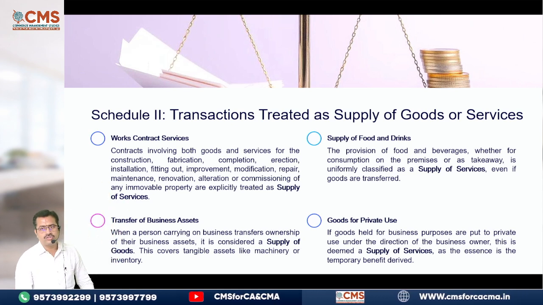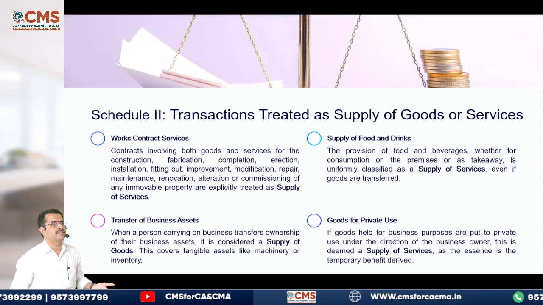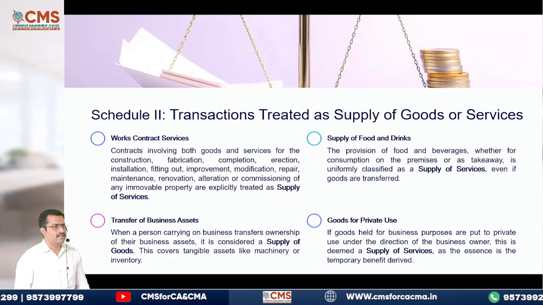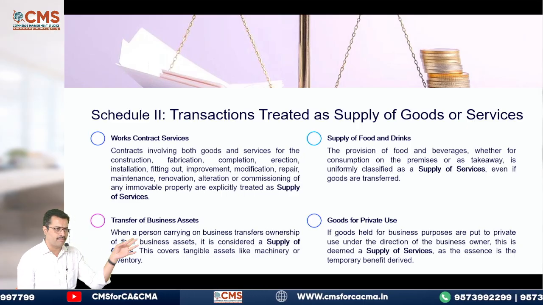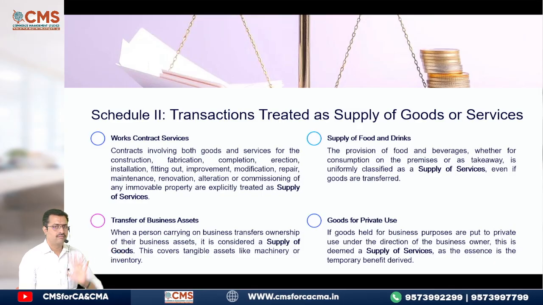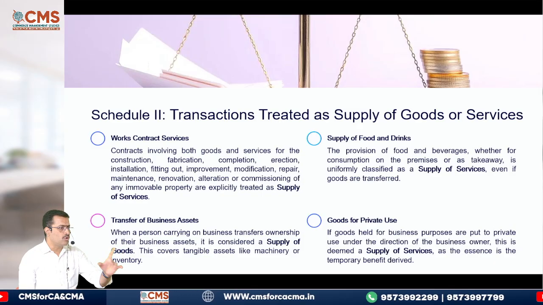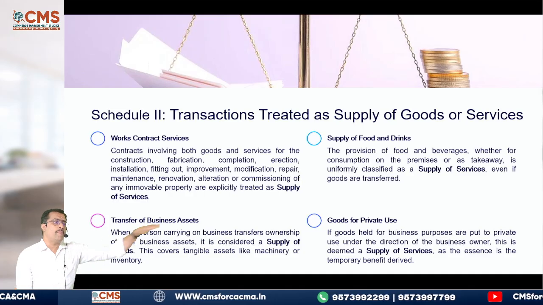Next, goods used for private use. Come on, I purchase a car for my private use. What you call from the showroom. Wait, I'll come to that point. I purchased a car from the showroom. Tell. Supply of goods. Now, the car what I purchased, I gave it to my employees for their use.